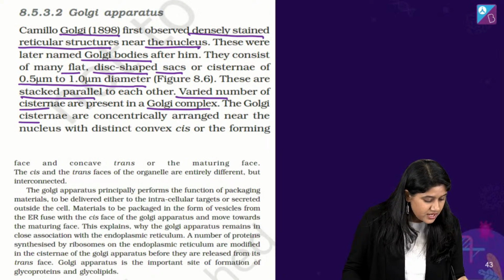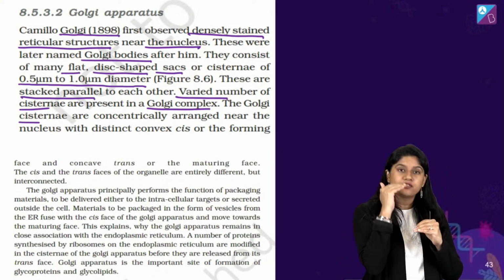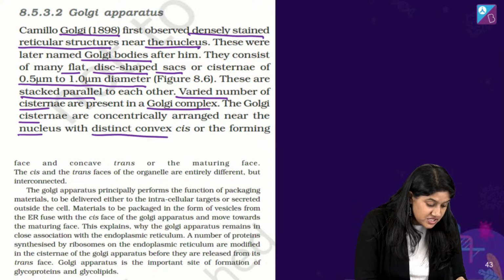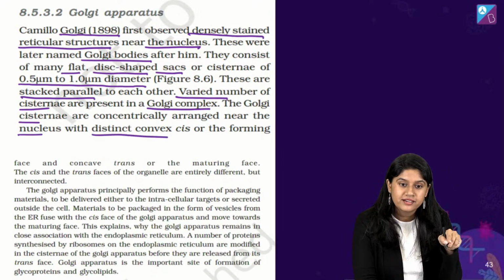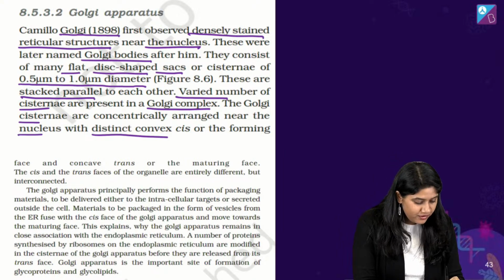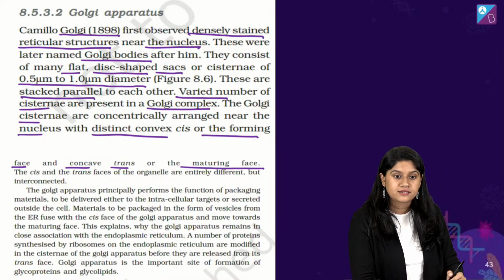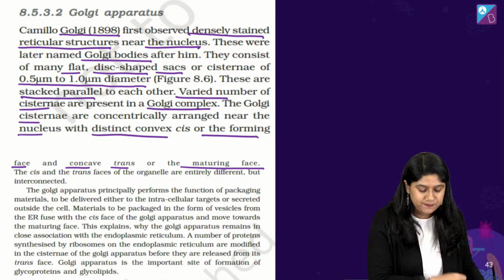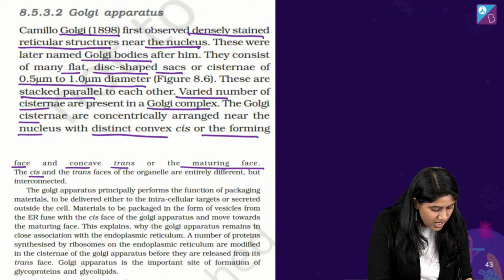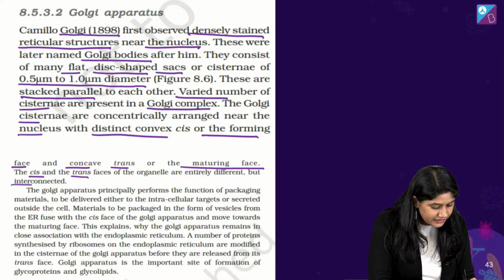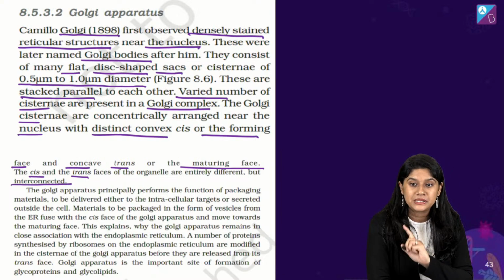The Golgi cisternae are arranged very close to the nucleus with the distinct convex, or the cis phase, and the concave trans phase or the maturing phase. Maturing phase. Okay, cis and trans phase of the organelles are entirely different but are interconnected.